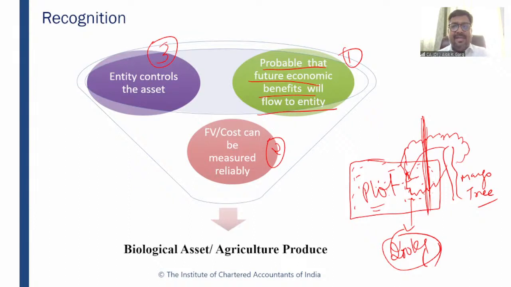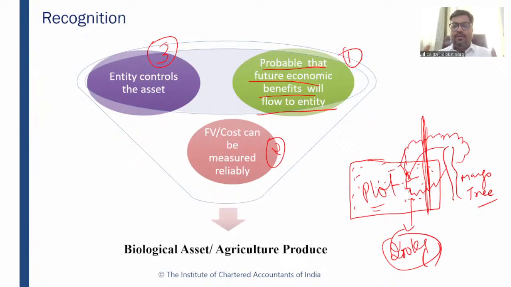Or for example, Reliance Industries Limited is one of the biggest producers of mangoes in the world, I can say that. And they are one of the largest exporters of mangoes in India, right? So they have a mango orchard. They have a person who is just guarding these mango trees, right? So they have boundaries, or something which controls these mango trees, so no other person or trespasser will access these mango trees, right? So we can say that these orchards are controlled by this entity.